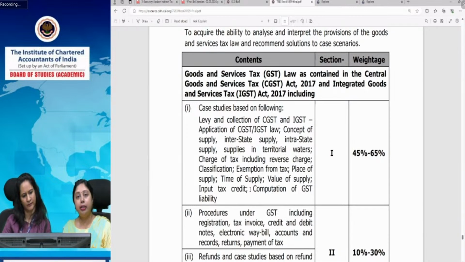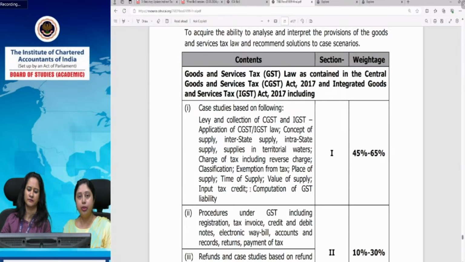Then you require the input tax provisions also. You will find examples of such questions, the compulsory evaluation and synthesis question, in the input tax credit chapter, because after doing all the chapters, when you arrive at the input tax credit concept, you come to know that yes, this can be applied to arrive at the net GST payable or GST liability.